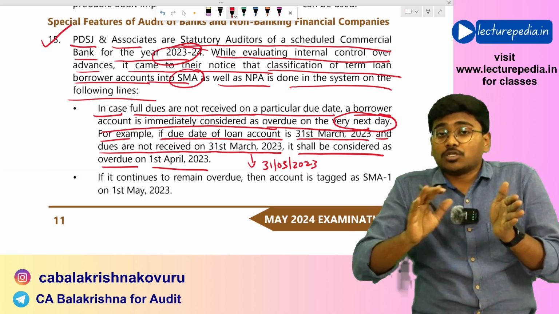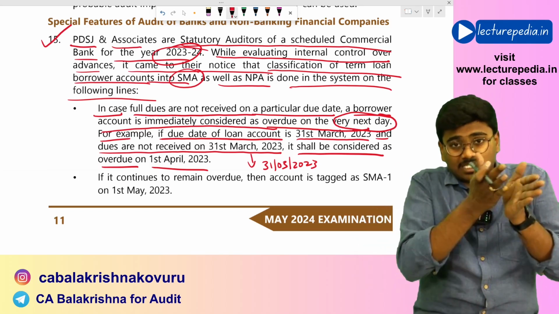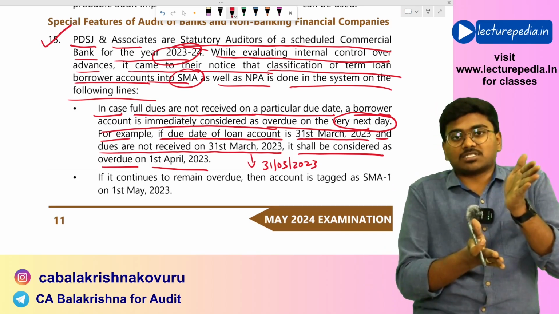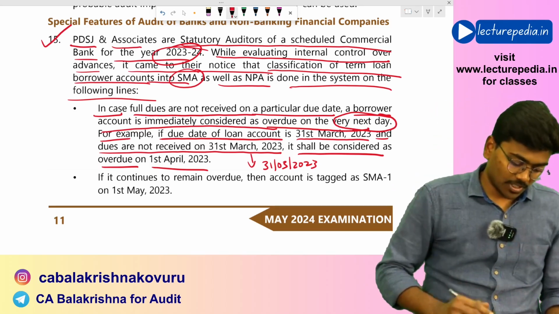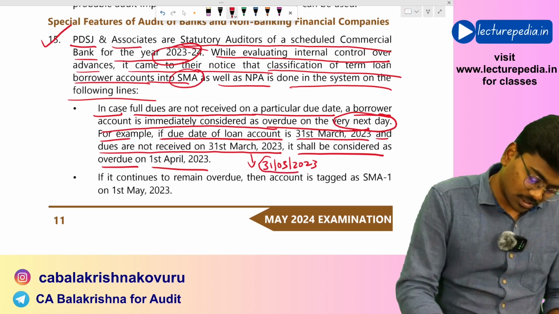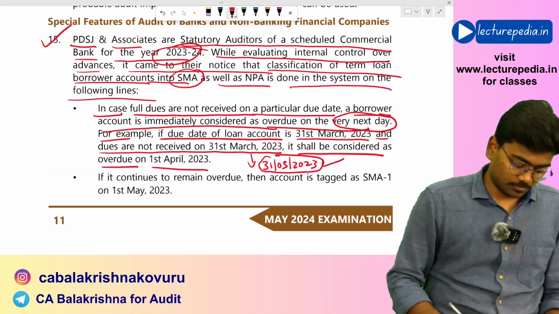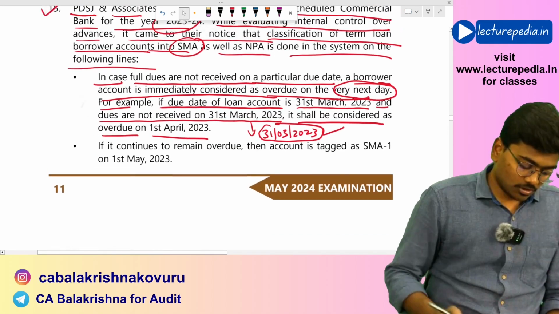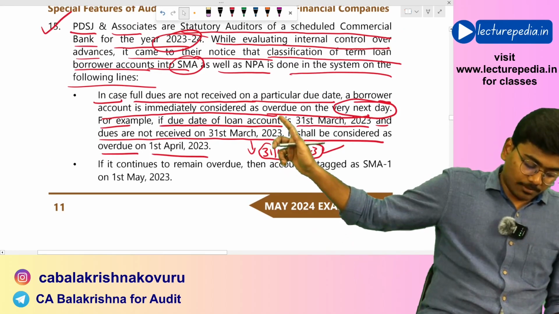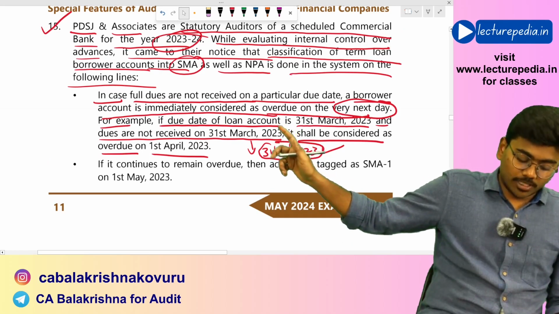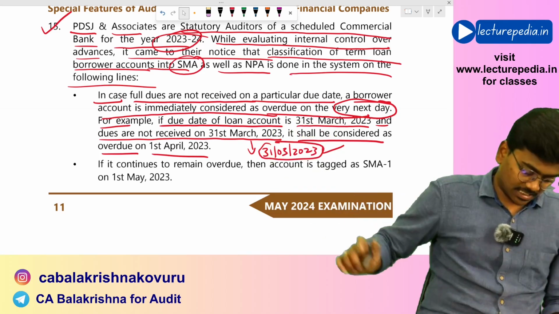So on 31st March 2023 itself, you have to mark it as overdue. So the banking company marking it as overdue on 1st April 2023 is not correct.